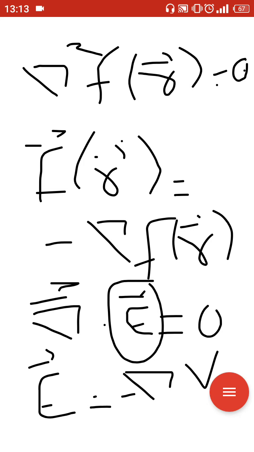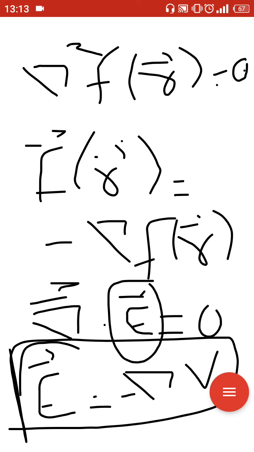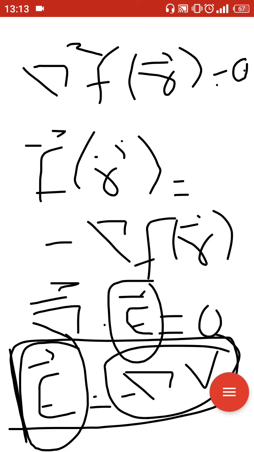So, here this E is the class 1 electric field, and we can denote it like this. You can compare these two. These two equations are very similar to each other.